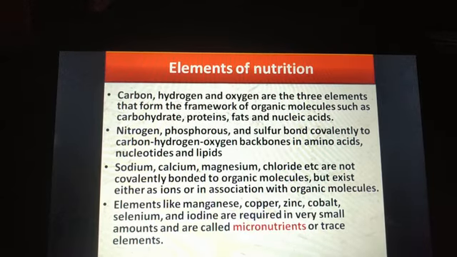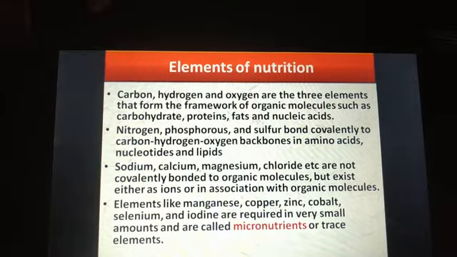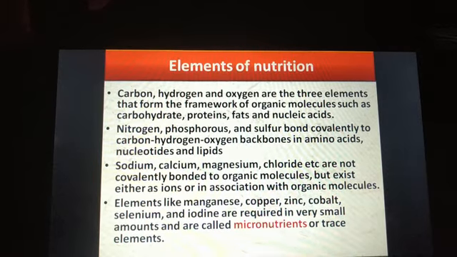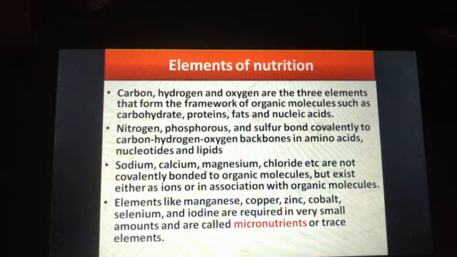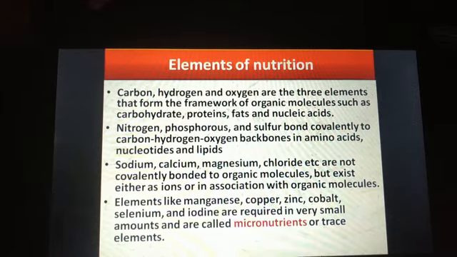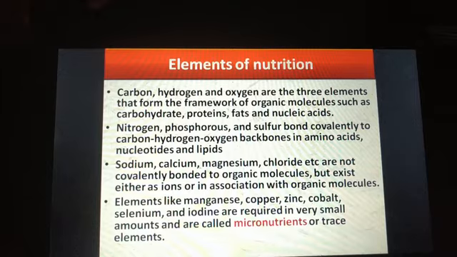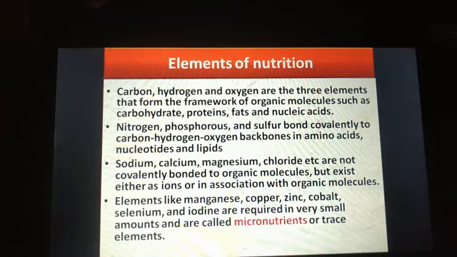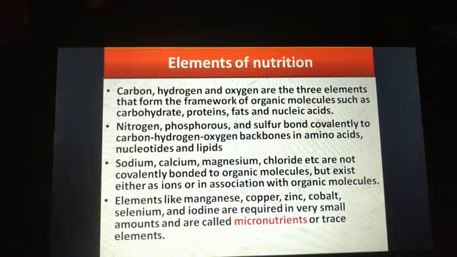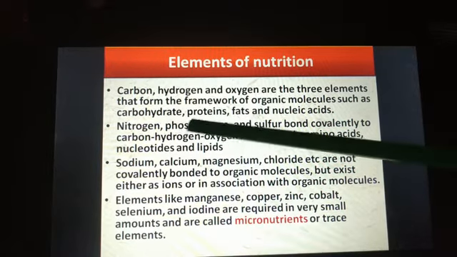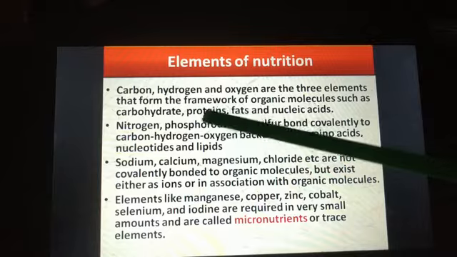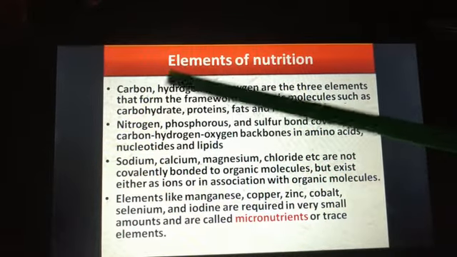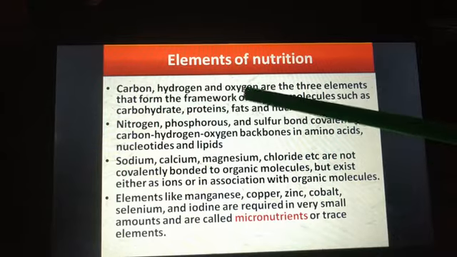Carbon, hydrogen and oxygen are the basis for life. They are the basic elements. And these three elements form the framework of organic molecules such as carbohydrates, proteins, fats and nucleic acids. So in all these carbohydrates, proteins, fats and nucleic acids, the basic units are carbon, hydrogen and oxygen.